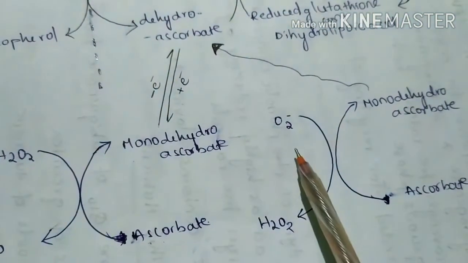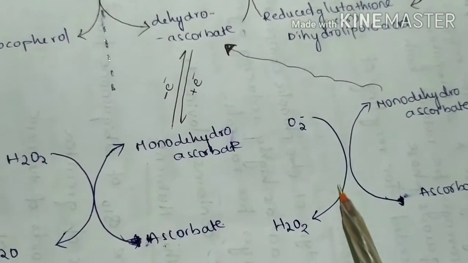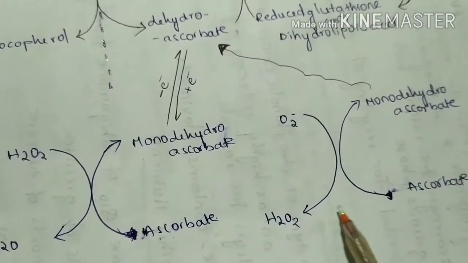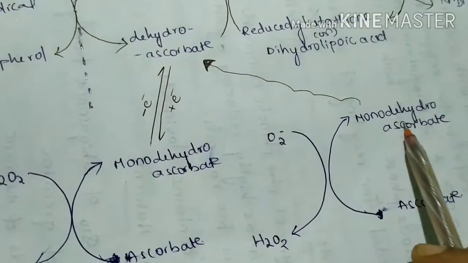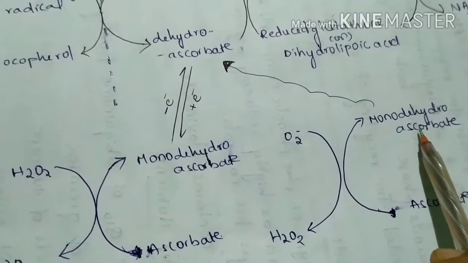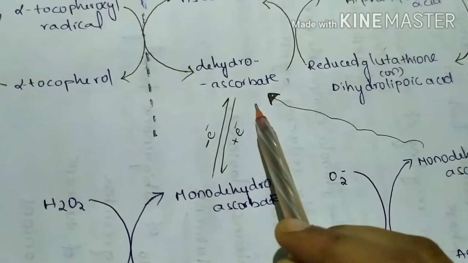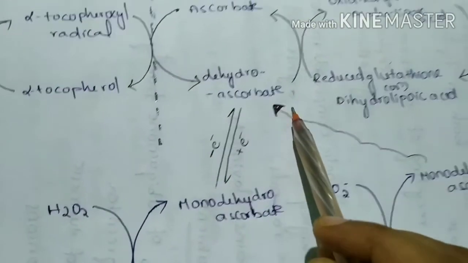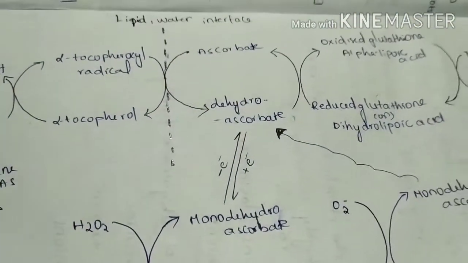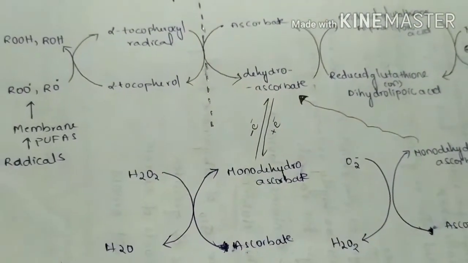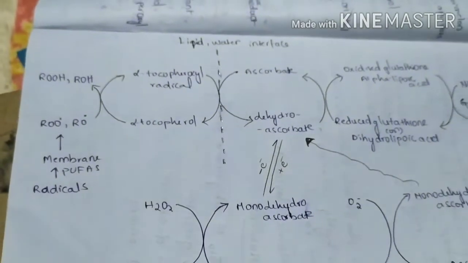And also superoxide anion is converted into hydrogen peroxide, and it is again converted into monodehydroascorbate. By losing an electron, it is converted into dehydroascorbate, and it is regenerated by reduced glutathione or dihydrolipoic acid. This is the mechanism of interaction between vitamin C and vitamin E.